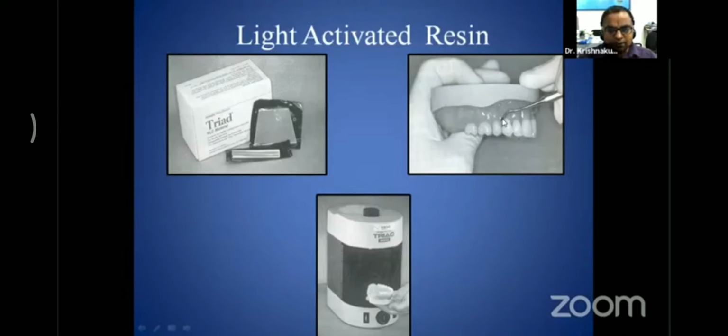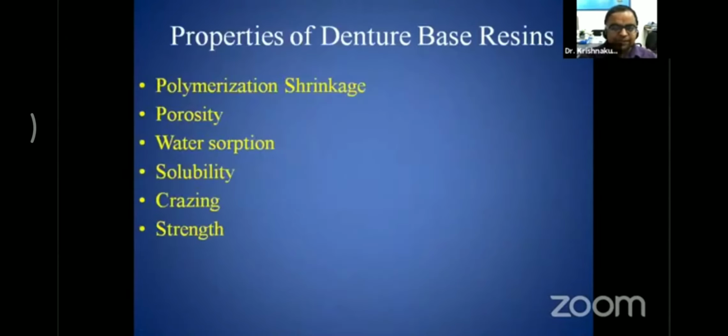Then a little amount of adjustment can be done in the form of waxing, carving and so on, and then the entire prosthesis is placed in a light cure chamber for better curing of that particular light activated resin.